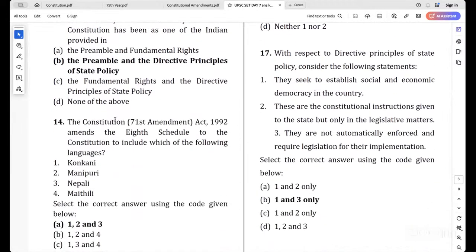Then the 14th question. The Constitution 71st Amendment Act 1992 amends the 8th Schedule to the Constitution to include which of the following languages?